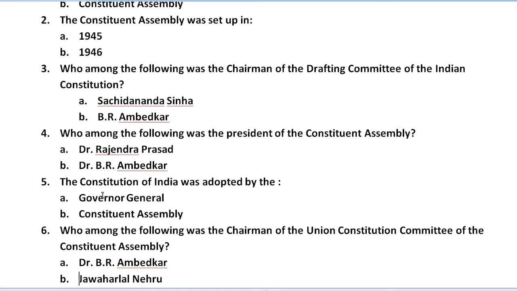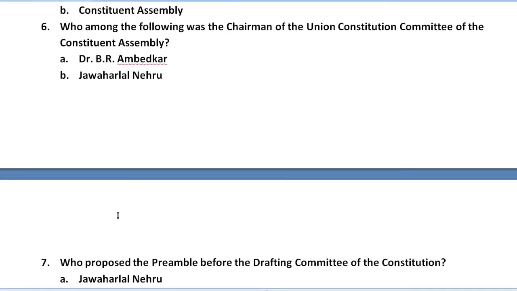After that, the fifth question we have: the Constitution of India was adopted by the. So who adopted this Constitution of India? You have to give the name of the body or the person which adopted the Constitution of India. The first option we have is Governor General and the second option we have is Constituent Assembly. Now move to question number 6.